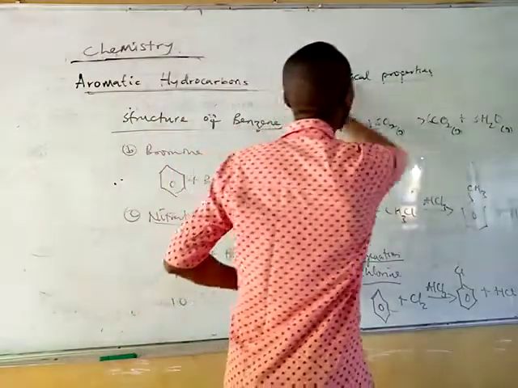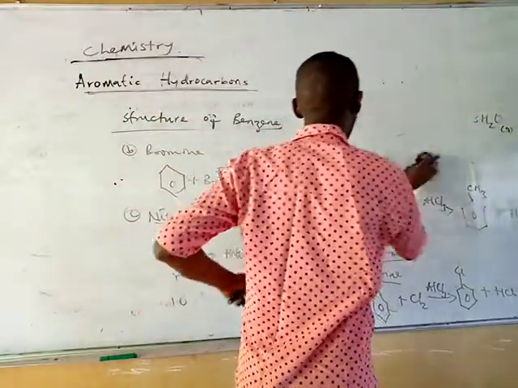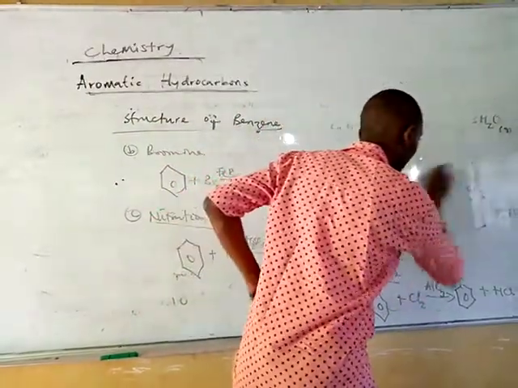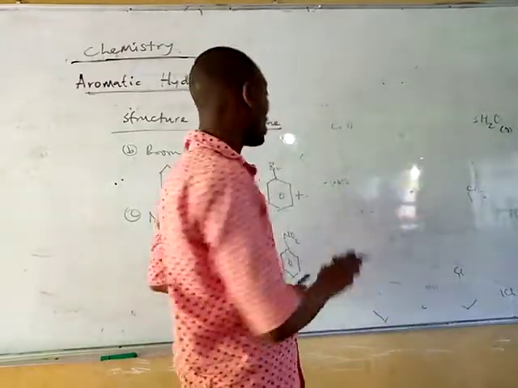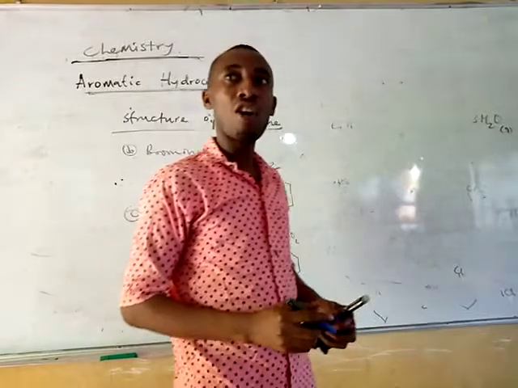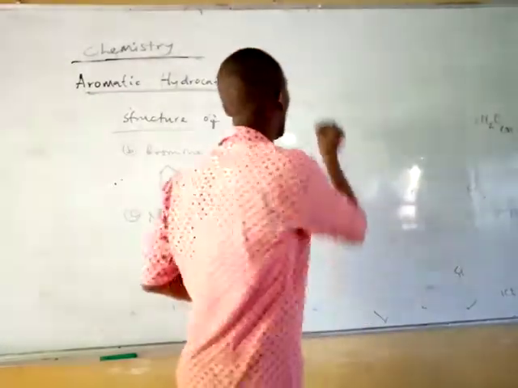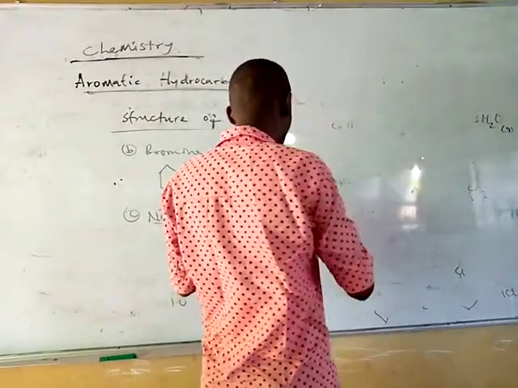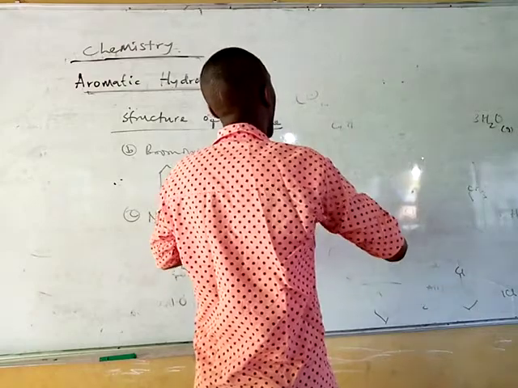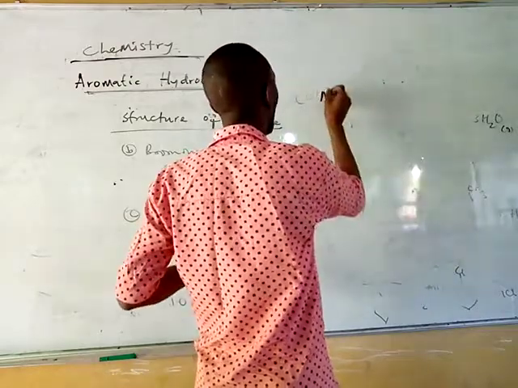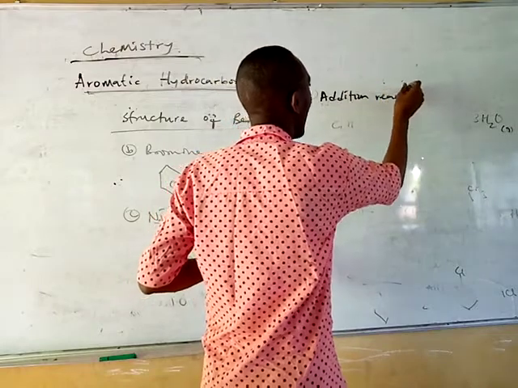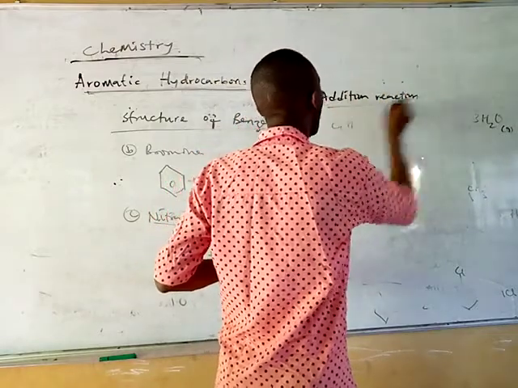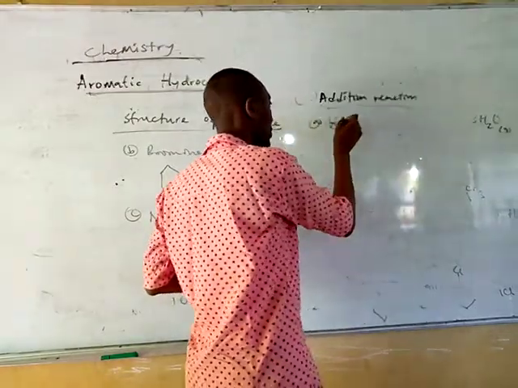Also, benzene can undergo addition reaction, just like other unsaturated organic compounds. So the third reaction we are going to look at is the addition reaction. Firstly, with hydrogen.